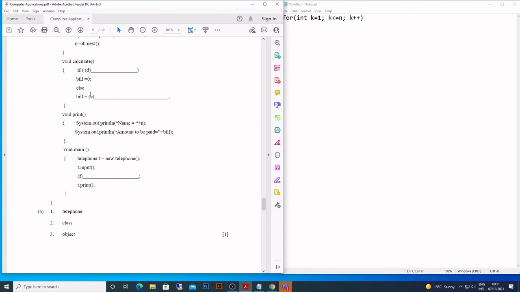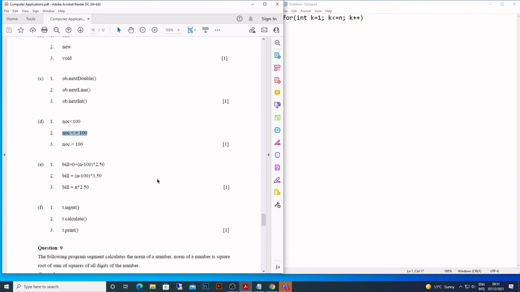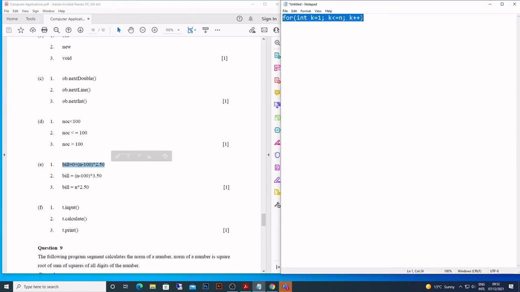Else here we have to calculate the bill. And how are we going to calculate the bill? We are going to calculate the bill this way. Why? Because up to 100 we have to subtract that.